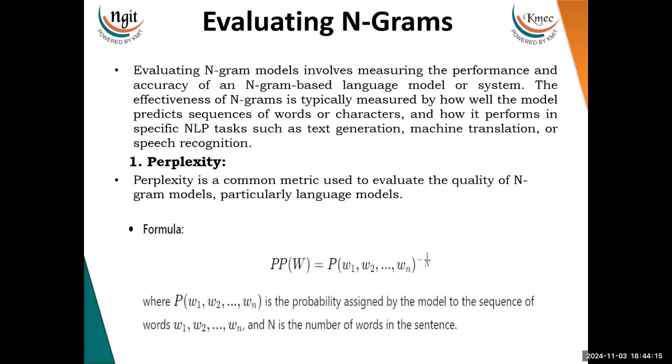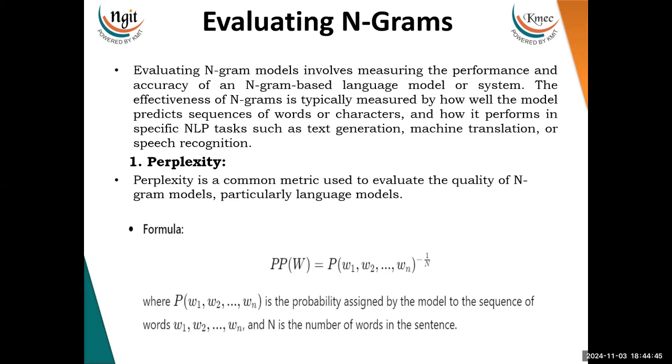Then we talk about evaluating n-grams. Evaluating n-gram models involves measuring the performance and accuracy of an n-gram-based language model or system. The effectiveness of n-grams is typically measured by how well the model predicts sequences of words or characters and how it performs in specific NLP tasks, such as text generation, machine translation, or speech recognition.